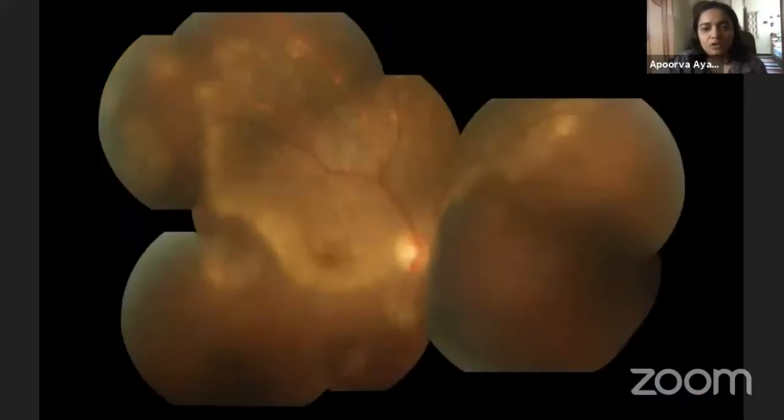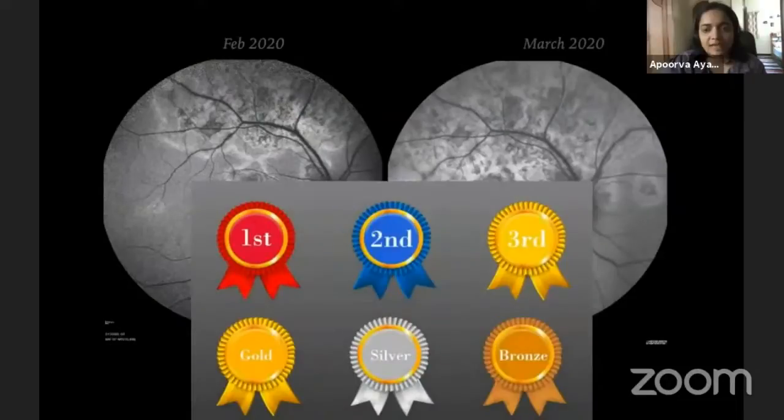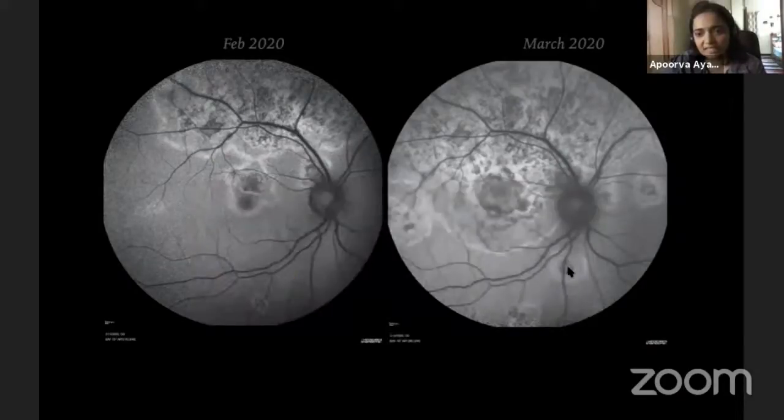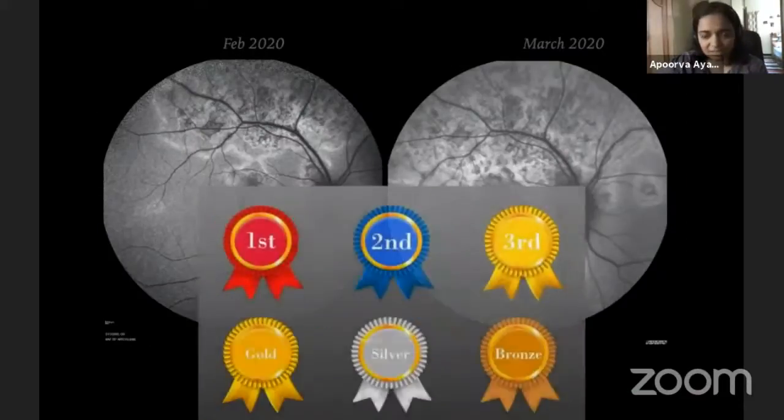So this is the montage. This is the right eye comparison from 1 month ago of the AF. And this, I didn't know about this. This is apparently the described cockade sign, which means that this lesion has three zones: a central hypoautofluorescence and a surrounding thin sliver of hyperautofluorescence, and then again a dark area. It looks like a cockade that we wear in our conferences as badges.